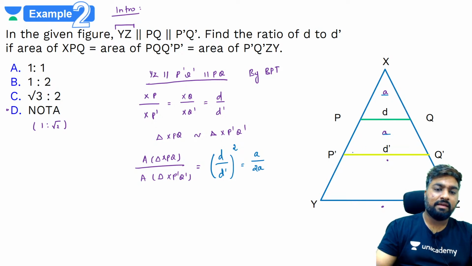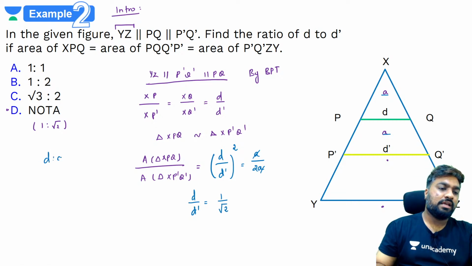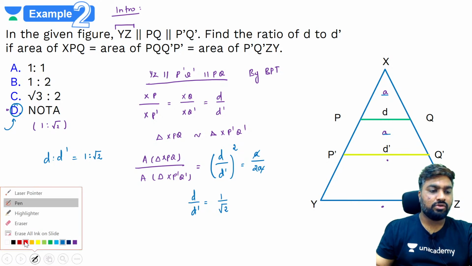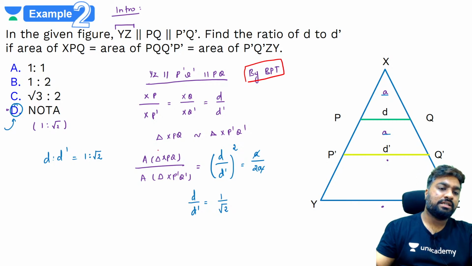ये वाला A, ये वाला A मिला के, पूरा ये मिला के ट्राइंगल होता है, सो A plus A, 2A. A कैंसिल हो गया, आपको क्या मिल रहा है कि D बाई D dash इज इक्वल टू स्क्वायर रूट ऑफ 1/2 which is 1/√2. So the ratio of d is to d dash will be what? 1:√2, which is none of the above. Done? Yes. So you understood now where to use basic proportionality theorem. You understood the relation between similar triangles and the ratio of their areas.